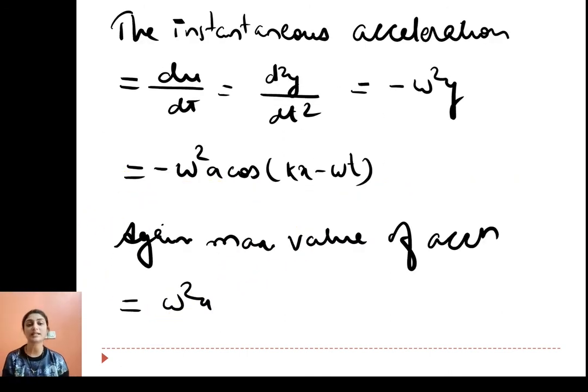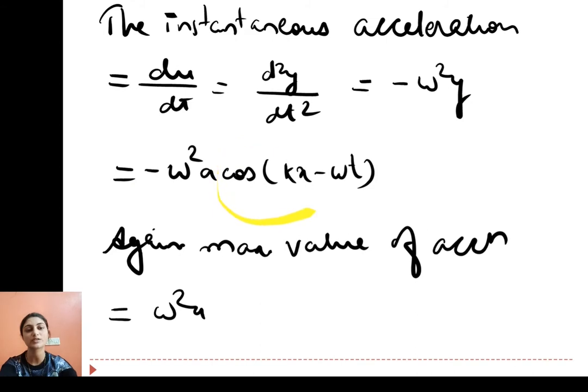The instantaneous acceleration is the rate of change of velocity, so du by dt. We know that u equals dy by dt, so du by dt equals d square y upon dt square, which equals minus omega square y. So it is minus omega square a cos(kx minus omega t), because the value of y is a cos(kx minus omega t).